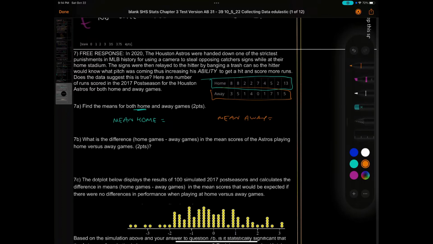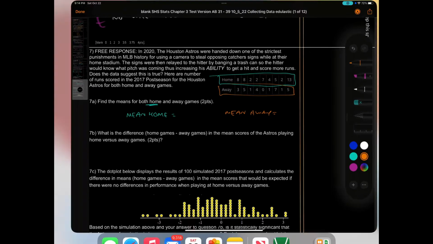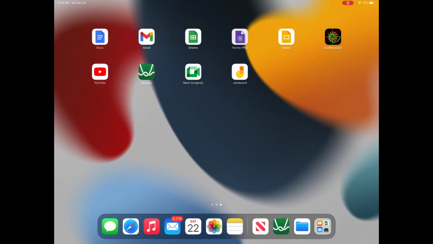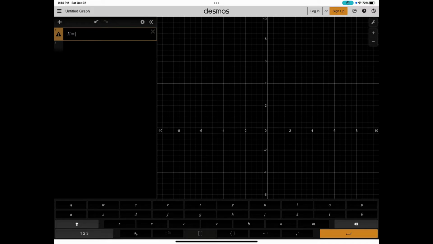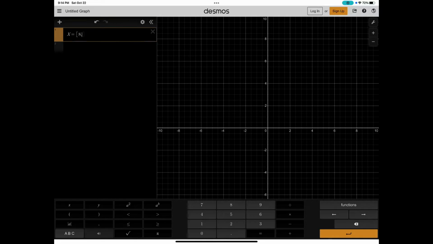Okay? So let's go ahead and pop that into Desmos. And what you're going to do is a capital X. Capital X equals. Okay? And then you need to find a bracket. So I'm just going to press the ABC in the bottom left. And it's there in the bottom there. And then we're going to type in our numbers. And you don't need to close your brackets, but when you're done, you're going to see X equals a 9-element list. That's how many numbers are in that list. That's how many games they played.